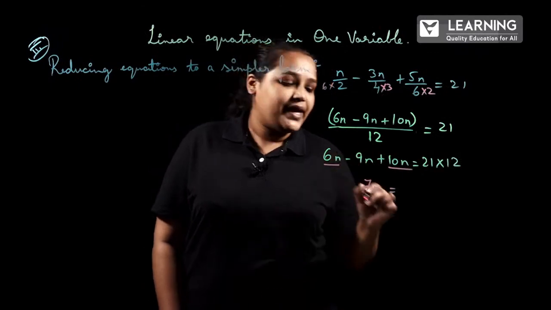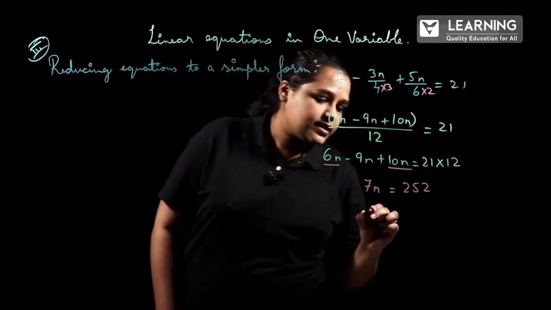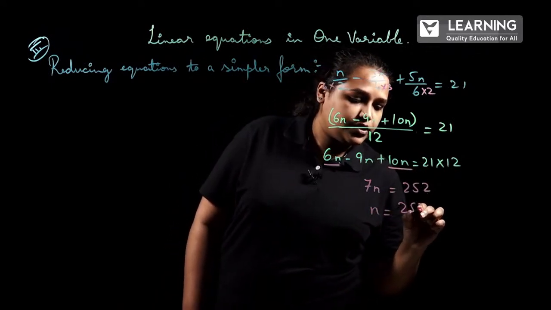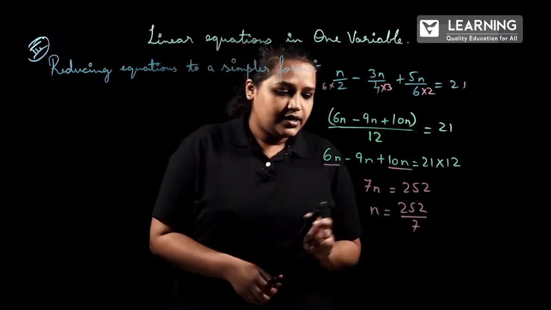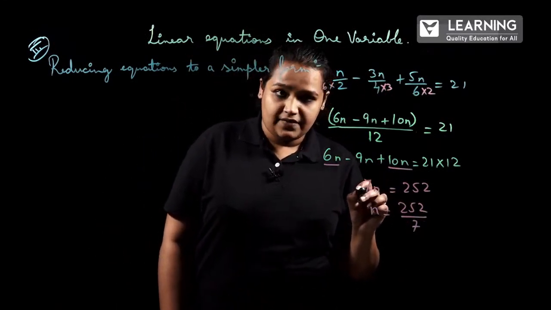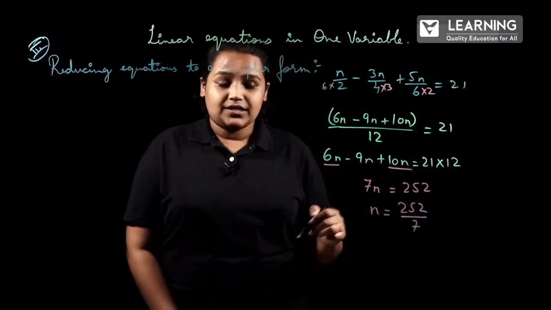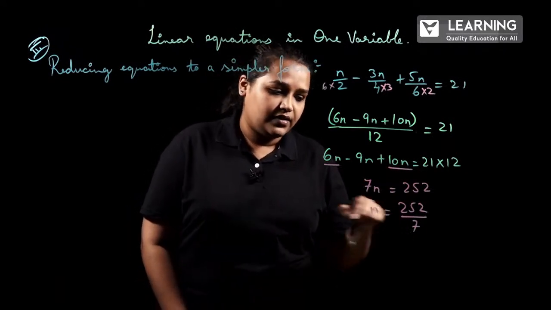We get the answer as 252. Next, n will be equal to 252 by 7. Why by 7? Here n was multiplying with 7, so when 7 is shifted to the RHS, we have to divide it.